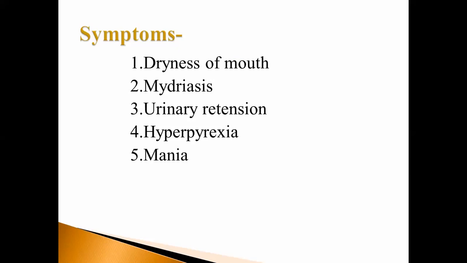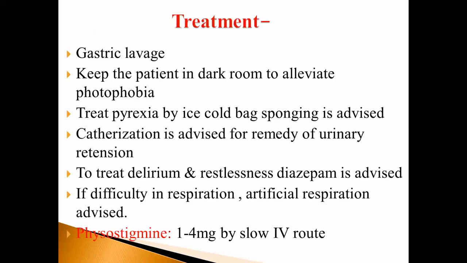Mania means schizophrenia, minor psychosis, fear or delirium. So these are the symptoms of belladonna poisoning.